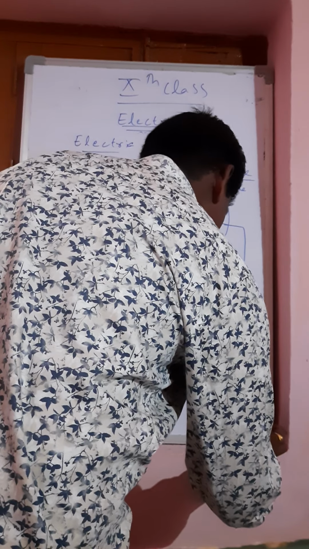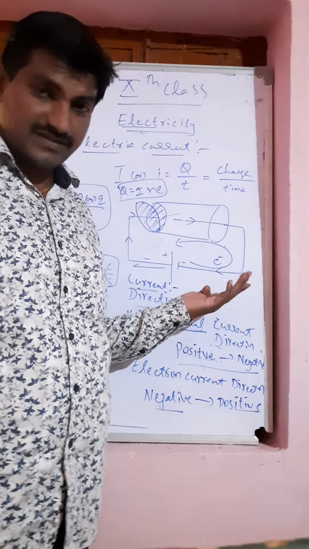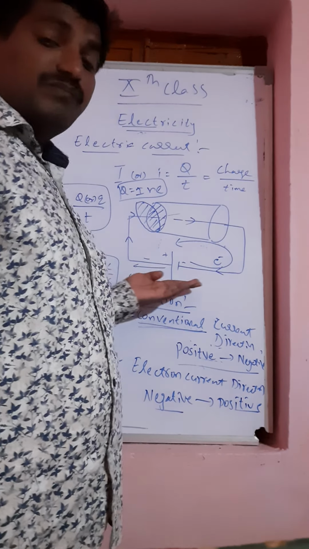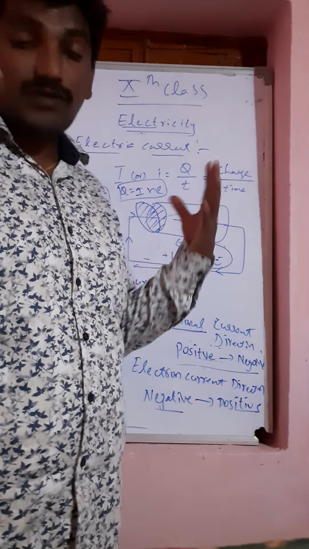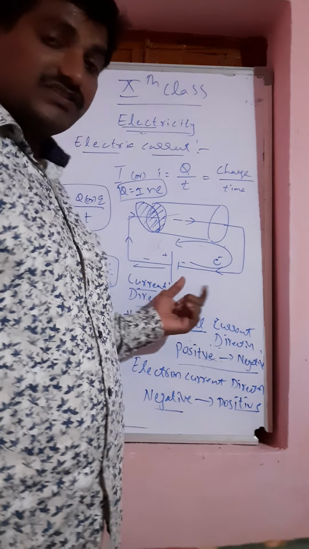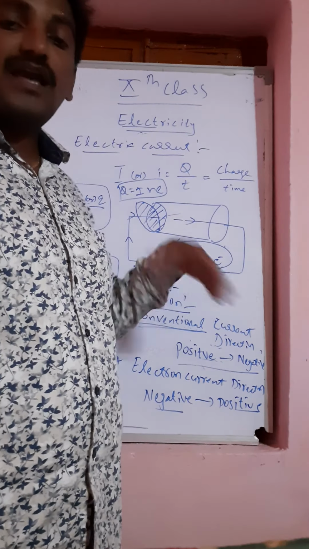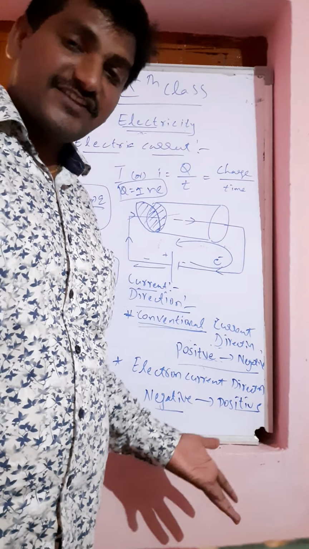Why like this, sir? Where is the problem? When current was described by Michael Faraday and others, people thought that the electron has a positive charge. Later, at the end of the 19th century, J.J. Thomson practically proved that the electron has a negative charge.